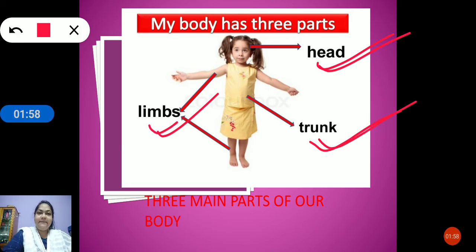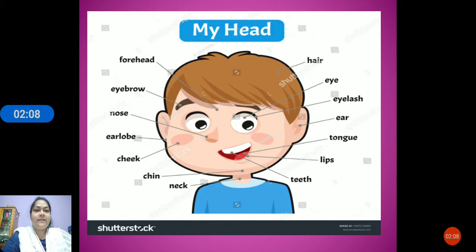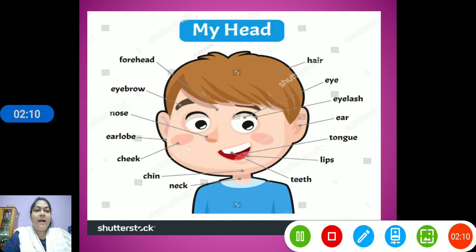Okay, now let us see what we have next. Yes, now we are here with the main parts of our body, children. It's already written, my body has three main parts. Okay, the three main parts are, what are they, children? Head, trunk and limbs. Always remember there are three main parts of the body, that is the head, trunk and the limbs.